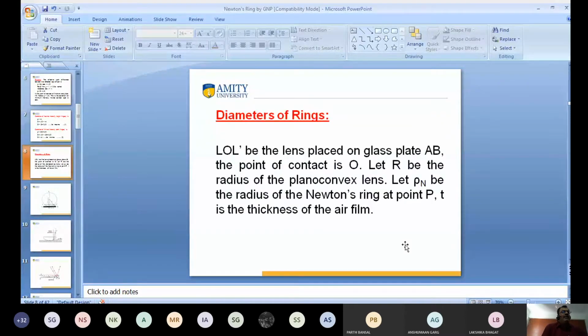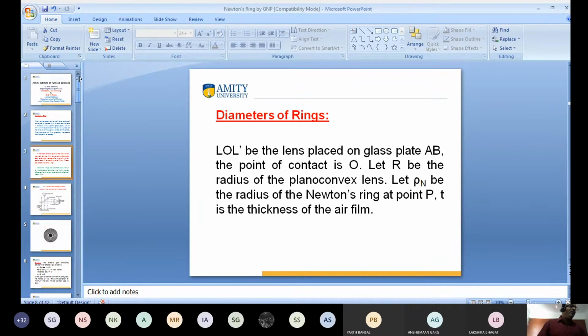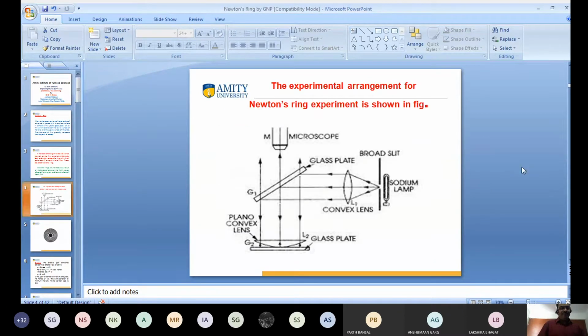I want to calculate the diameter of the ring. How can I calculate the diameter of the ring? You know very well that the formation of rings takes place between the lens and the glass plate, like this one. I want to go back to your experiment.